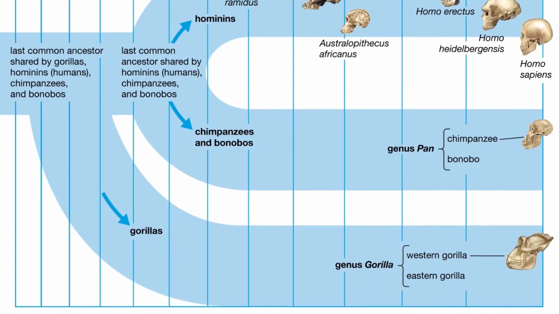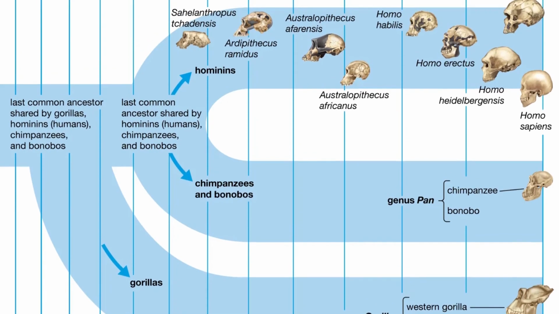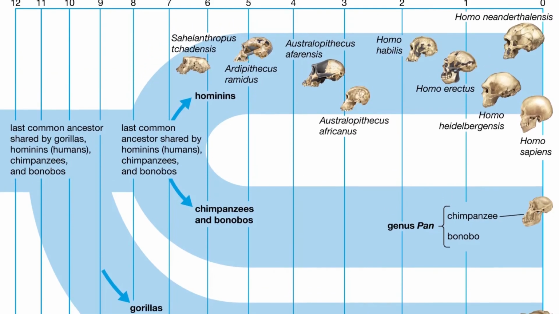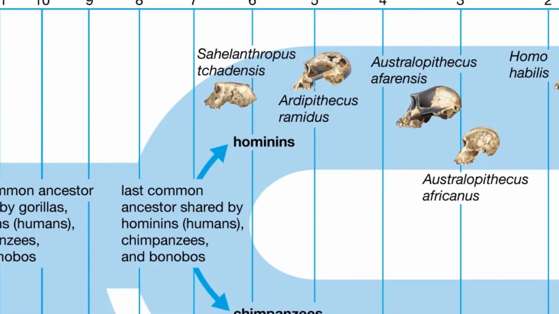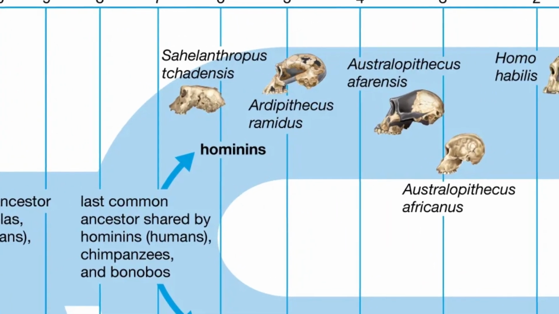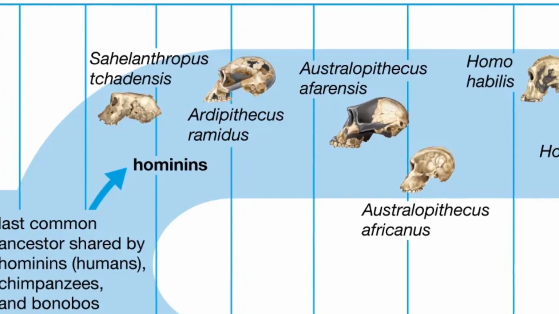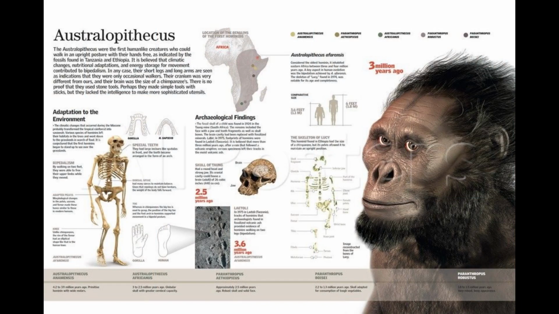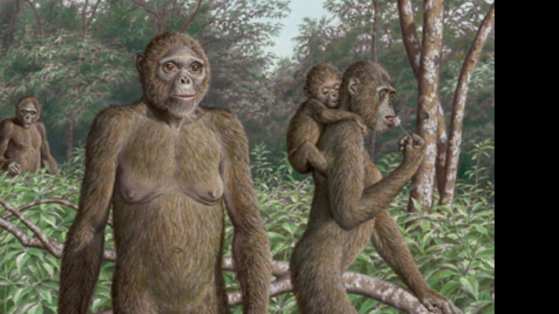6 to 12 million years ago, we saw the divergence of that common ancestor into the gorilla genus, the Pan genus, which includes chimps and bonobos, and various genera of ancient hominids. 4 to 6 million years ago, we saw the formation of various early hominid species such as Sahelanthropus tchadensis, Ardipithecus ramidus, and Australopithecus afarensis. These species were still very monkey-like in their appearance, and they did not resemble modern humans at all.